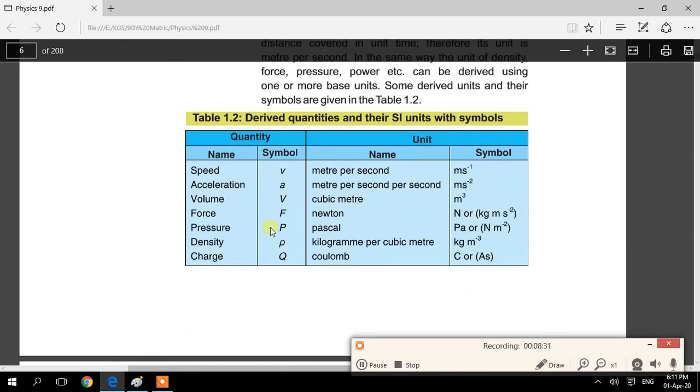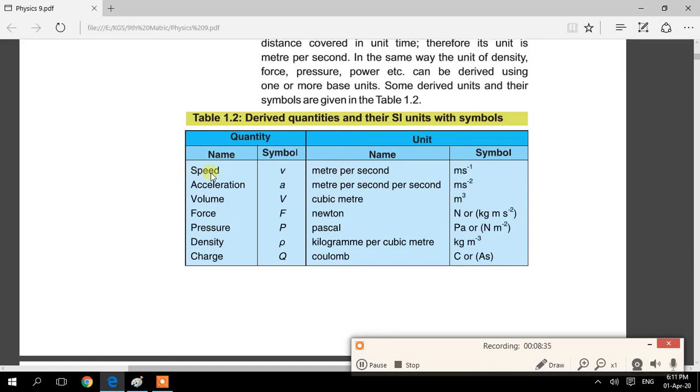Okay, there we have derived quantities like speed. Speed is a derived quantity which is measured in meters per second. Acceleration is a derived quantity. Volume is a derived quantity. Force is a derived quantity that I have already discussed here. Pressure is also a derived quantity. So there are different derived quantities. Those quantities which have some kind of formulas, or which are derived from base quantities, are called derived quantities.